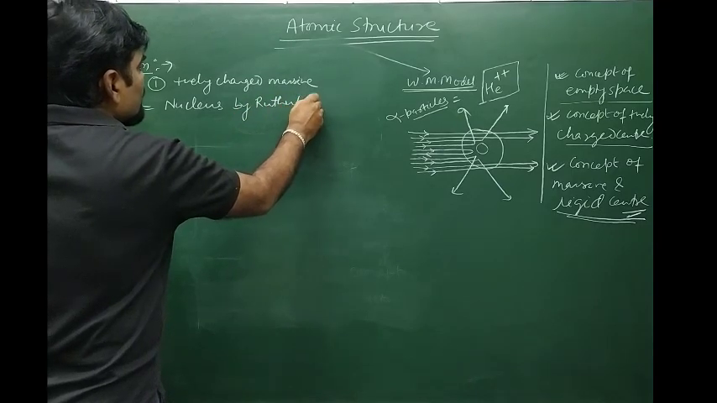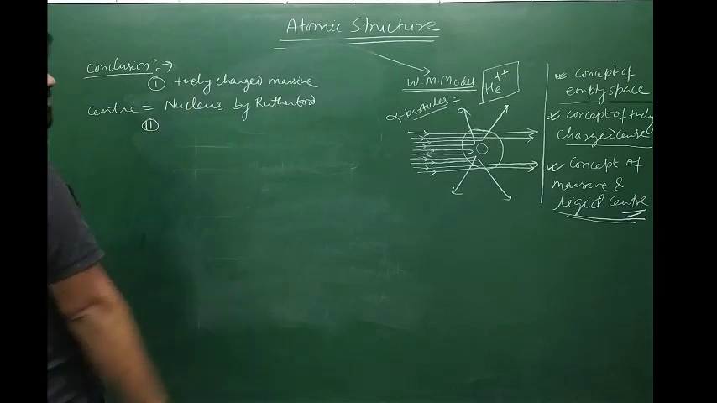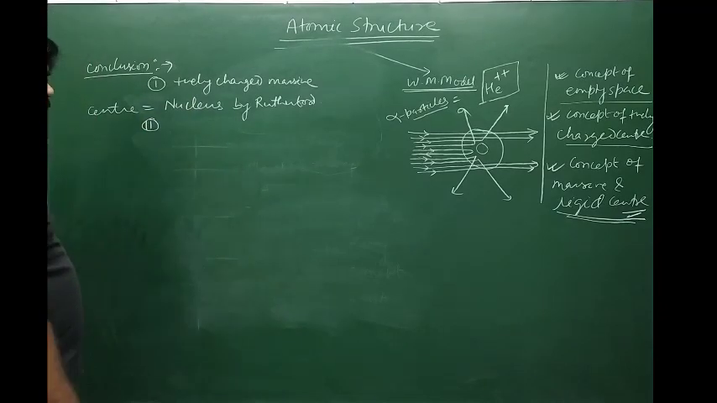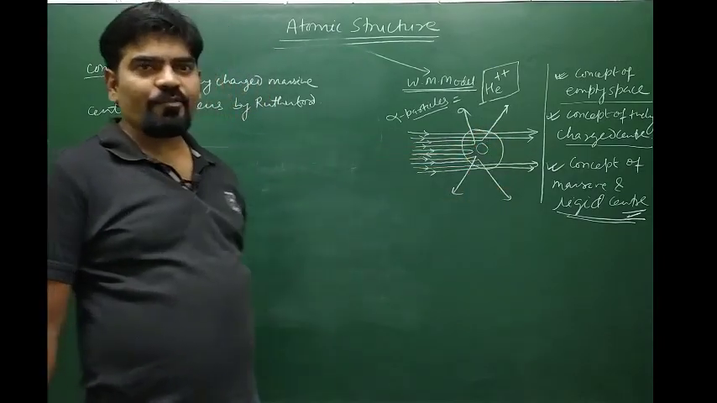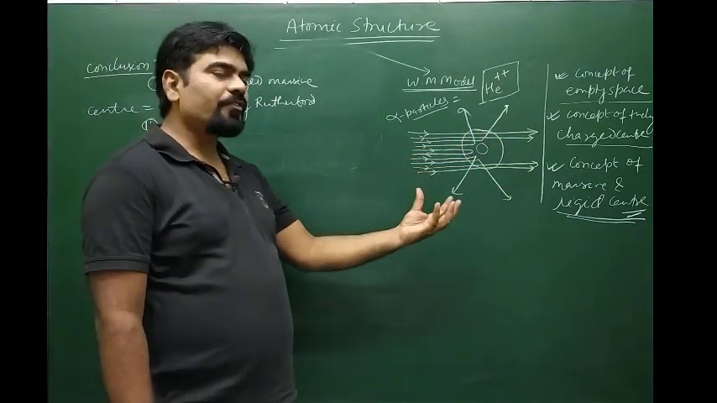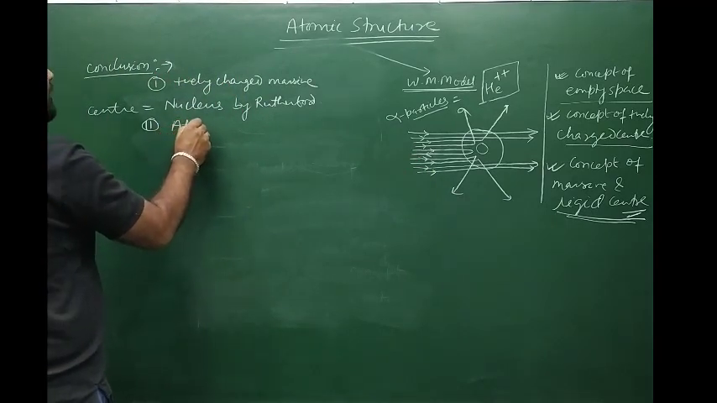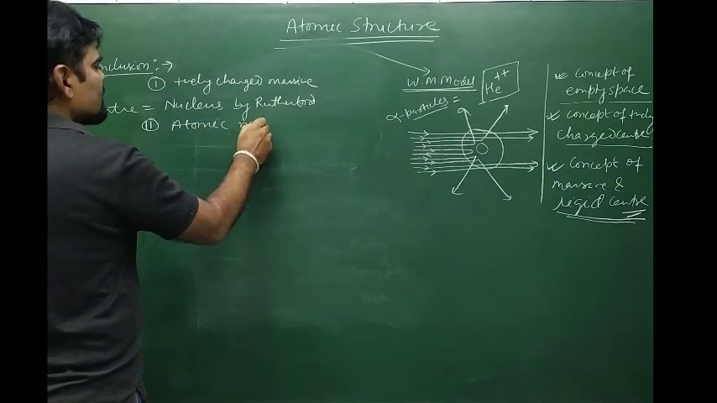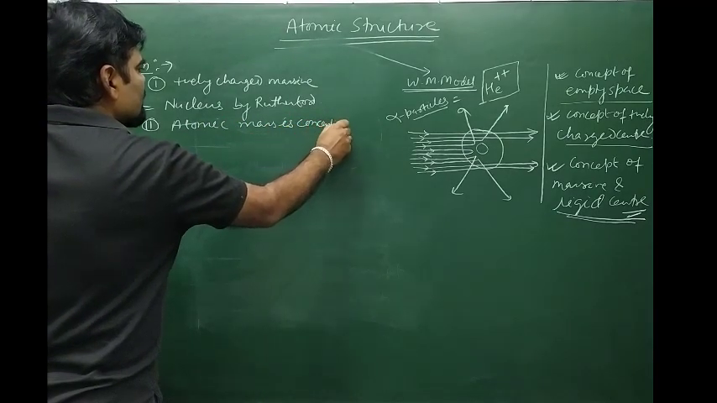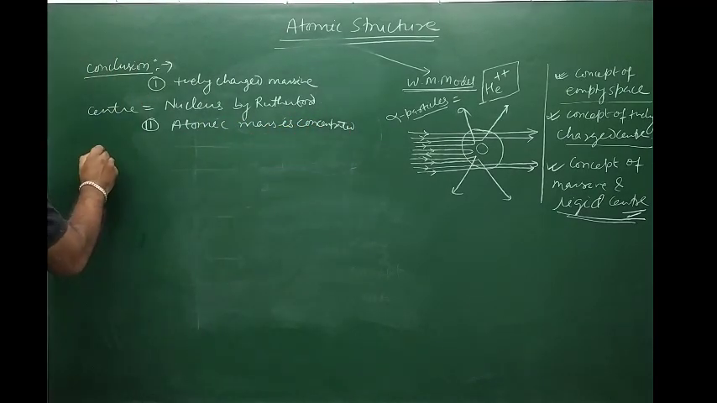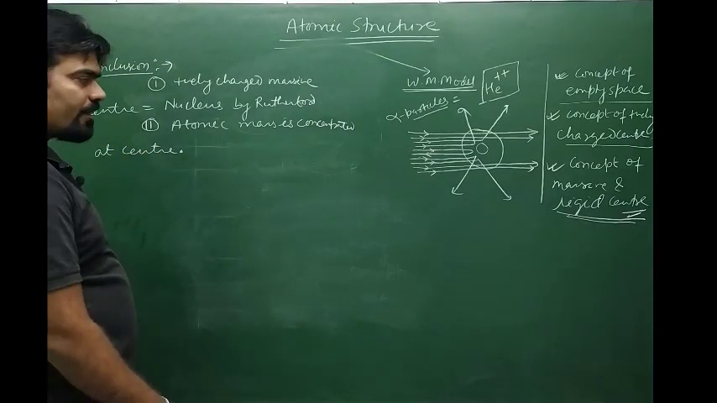Nucleus by Rutherford. Second, this nucleus consists of proton and neutron. Since the rest of the atom is vacant and only the center is rigid and massive, atomic mass is concentrated at the center.